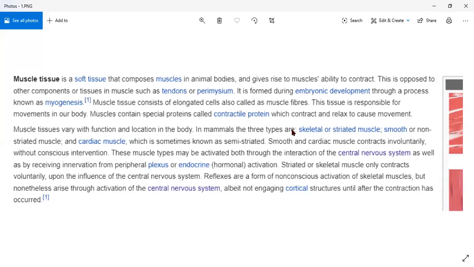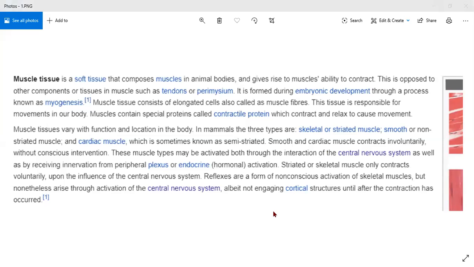We call it striated, we call it voluntary muscle also. Second one is smooth or non-striated, and involuntary muscle.